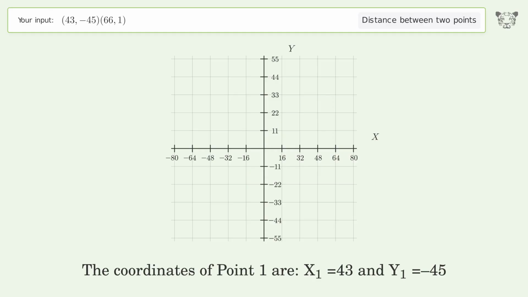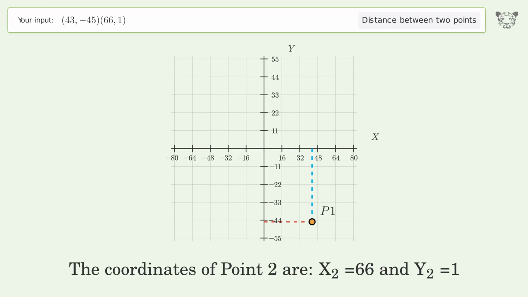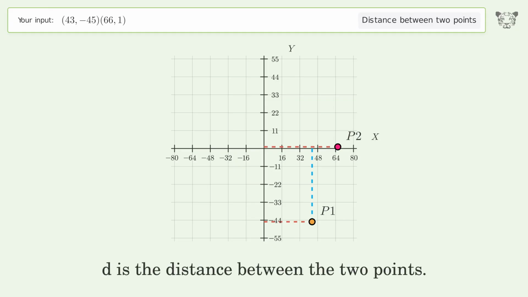The coordinates of point 1 are x1 equals 43 and y1 equals negative 45. The coordinates of point 2 are x2 equals 66 and y2 equals 1. D is the distance between the 2 points.